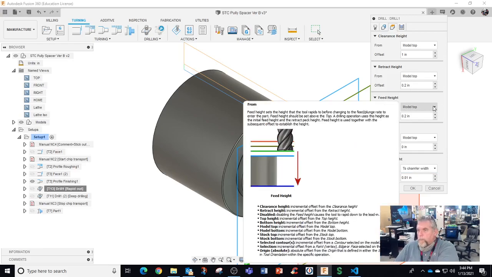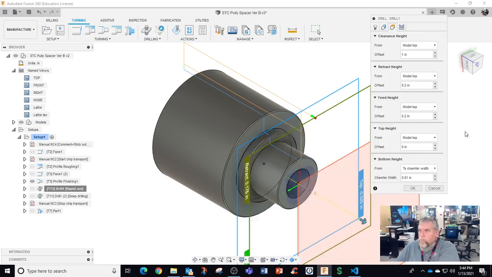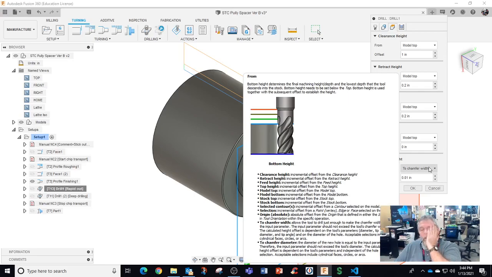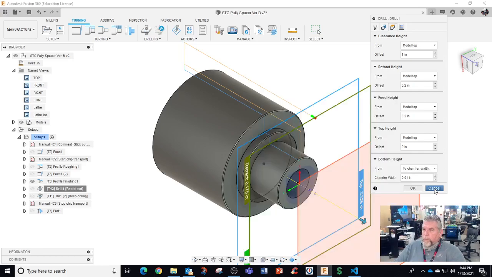Feed height from retract type. That's the 175 because I got it shifted by 25. I think it's chamfer width because it's happening on the peck drilling cycle, and that's not anything to do with chamfer width.